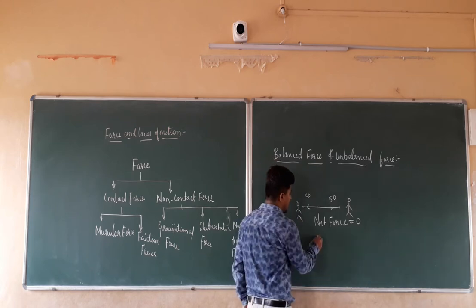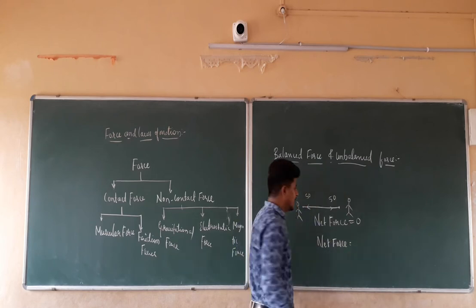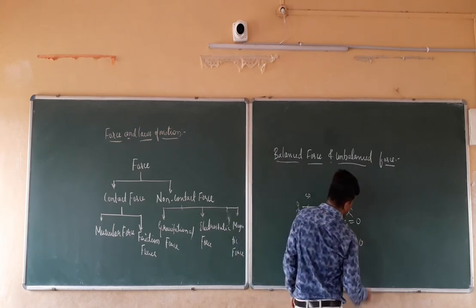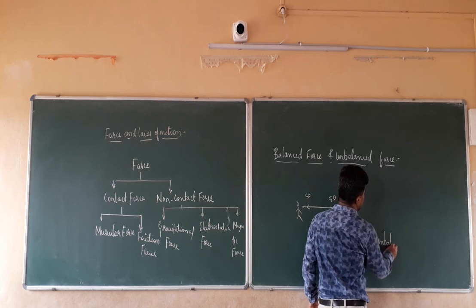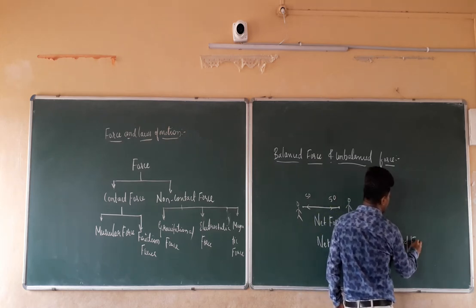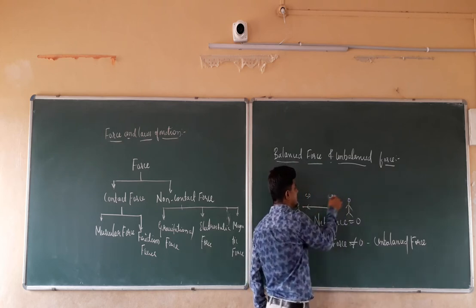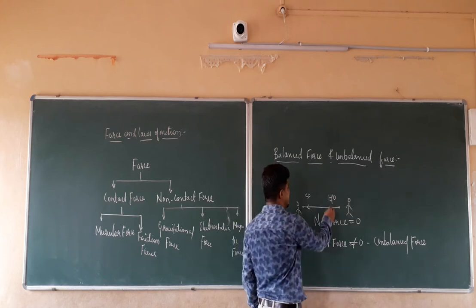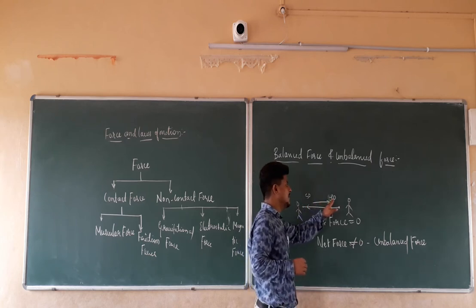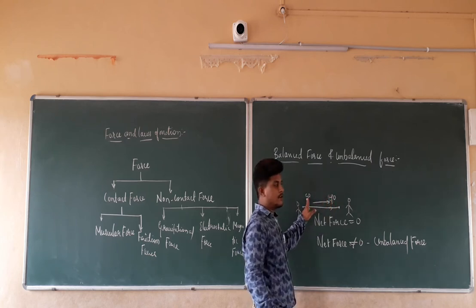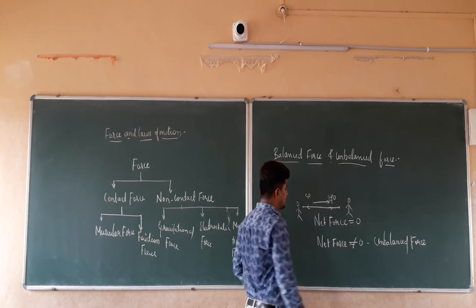In the same manner, if the forces are unequal, the net force is how much?